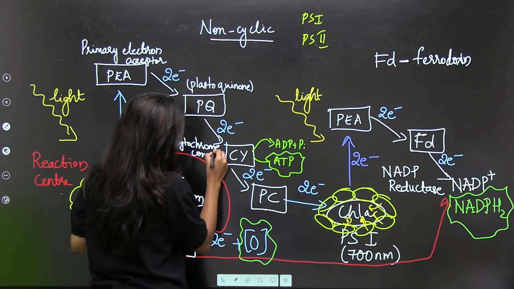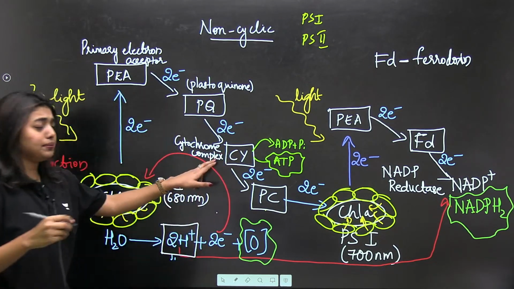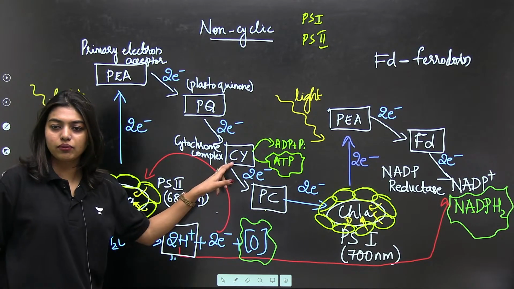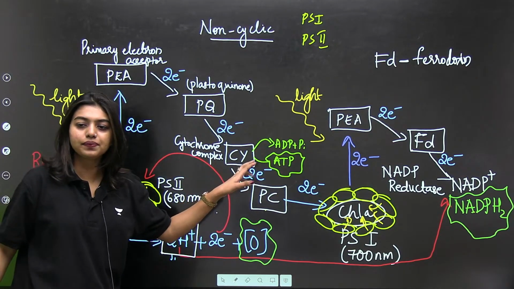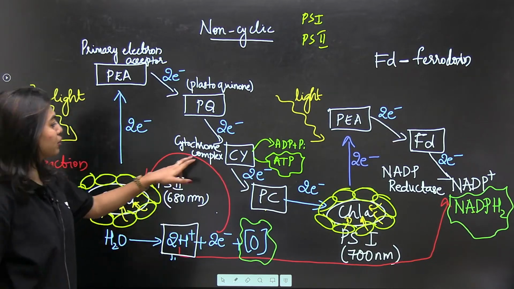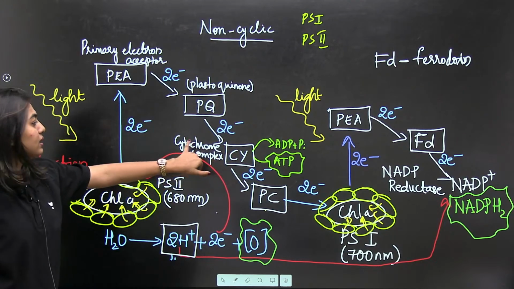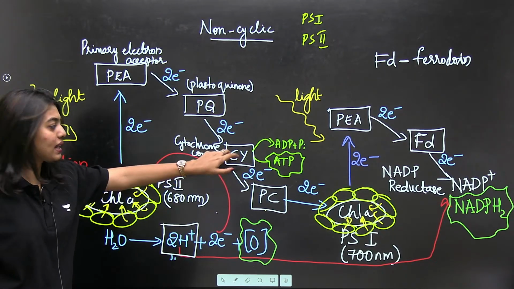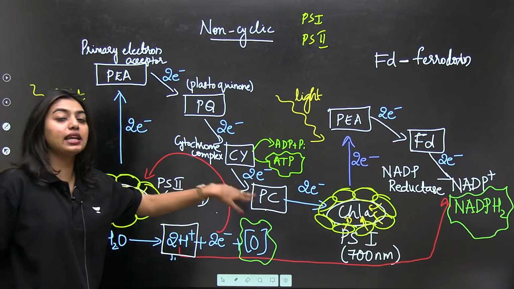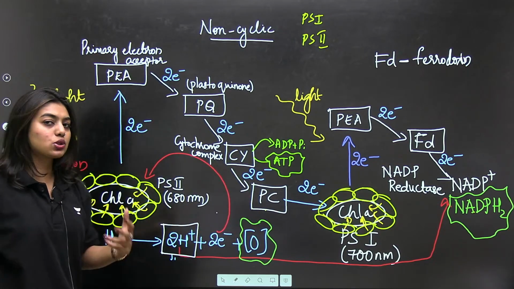From the cytochrome complex, I will clarify the lumen and stroma doubt for you. Now, there is a cytochrome complex. From that also, the electron is moving to our PC. What is our PC? Plastocyanin, right?